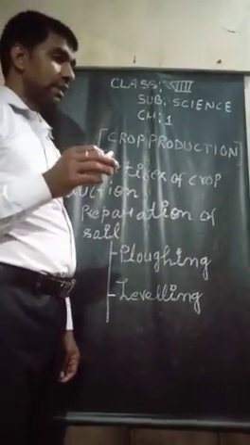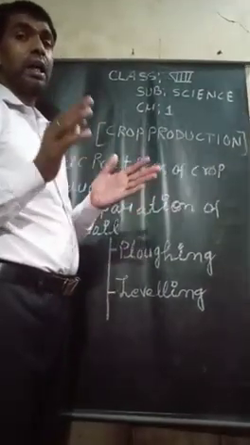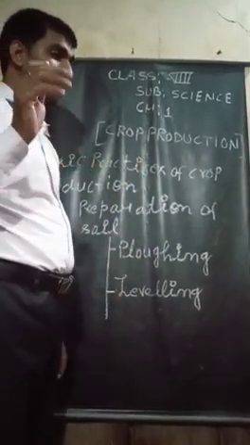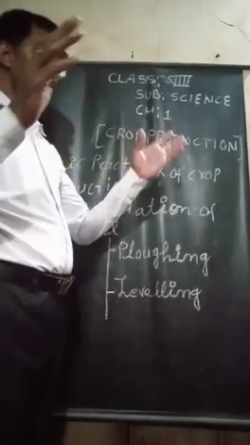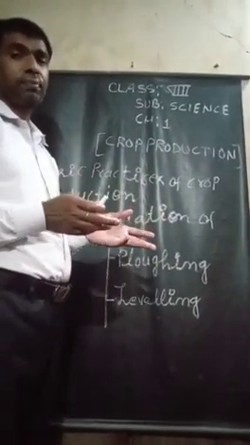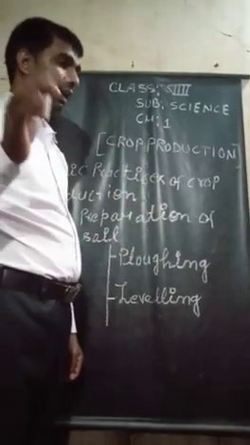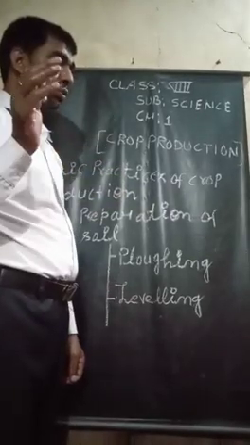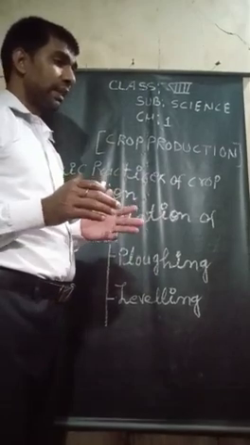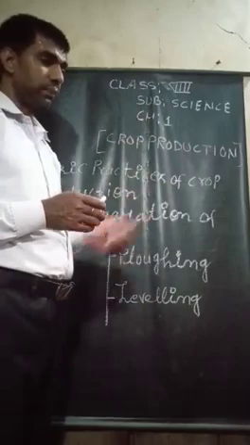or tilling. The advantages of plowing are as follows. Loose soil contains a lot of air space in it, and this allows the roots to breathe easily.